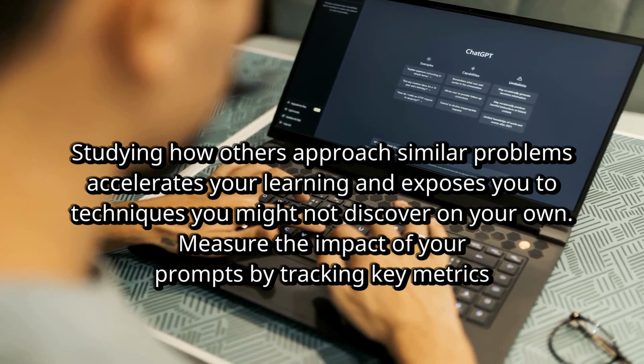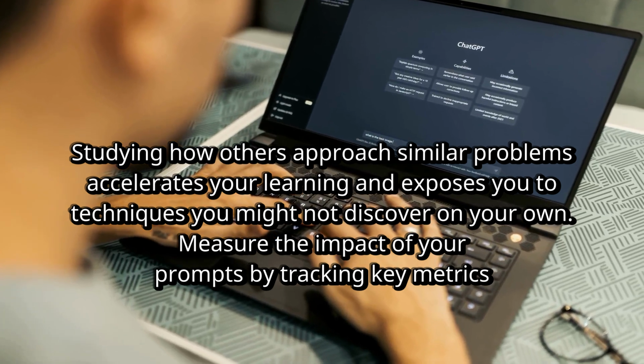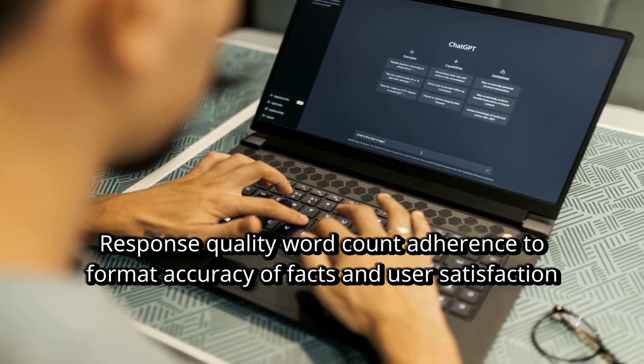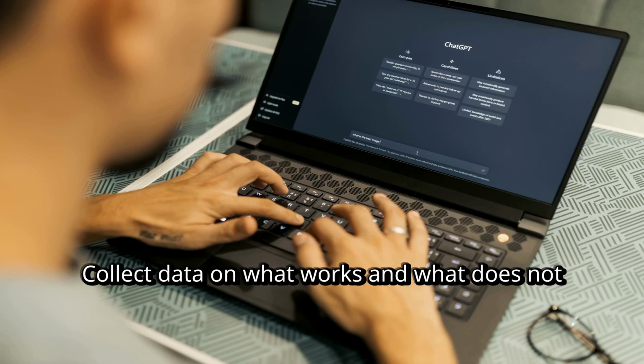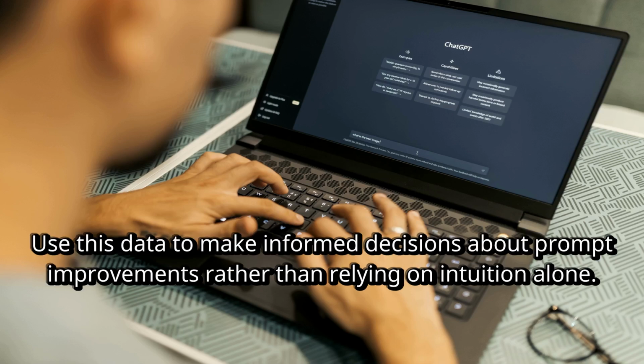Measure the impact of your prompts by tracking key metrics. Response quality, word count, adherence to format, accuracy of facts, and user satisfaction. Collect data on what works and what does not. Use this data to make informed decisions about prompt improvements rather than relying on intuition alone.